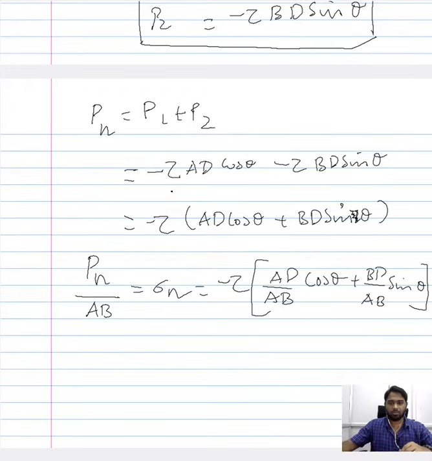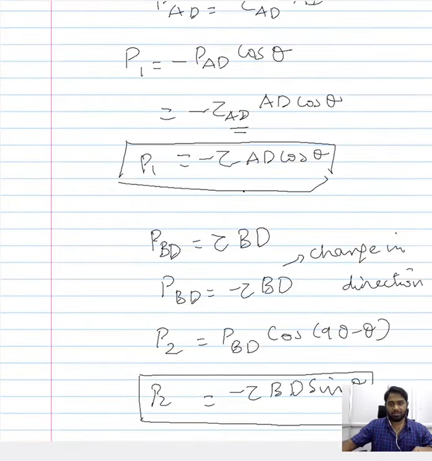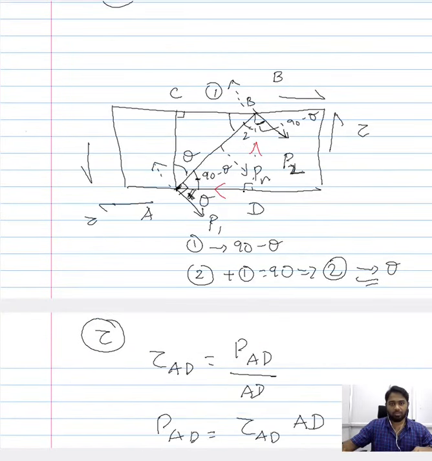So now what we have is terms like AD by AB and BD by AB. Let us first consider what is AD by AB. If you look at the illustration here, this line is your AD, and AB is in this direction. So we have our AB and we have our AD, and the angle here is theta.